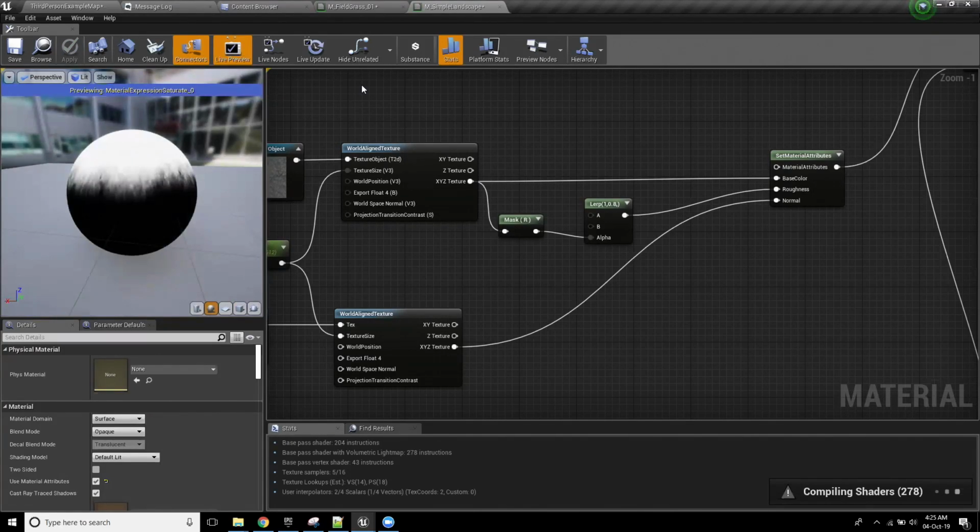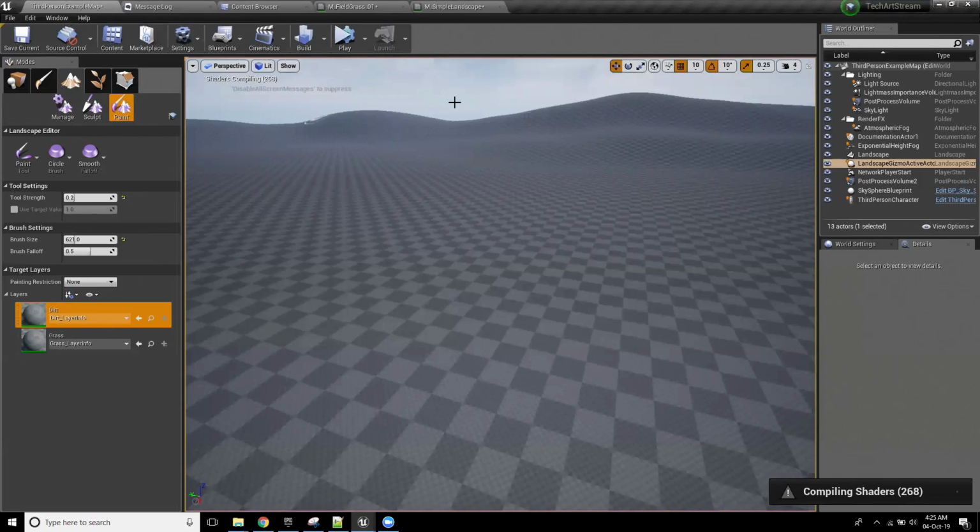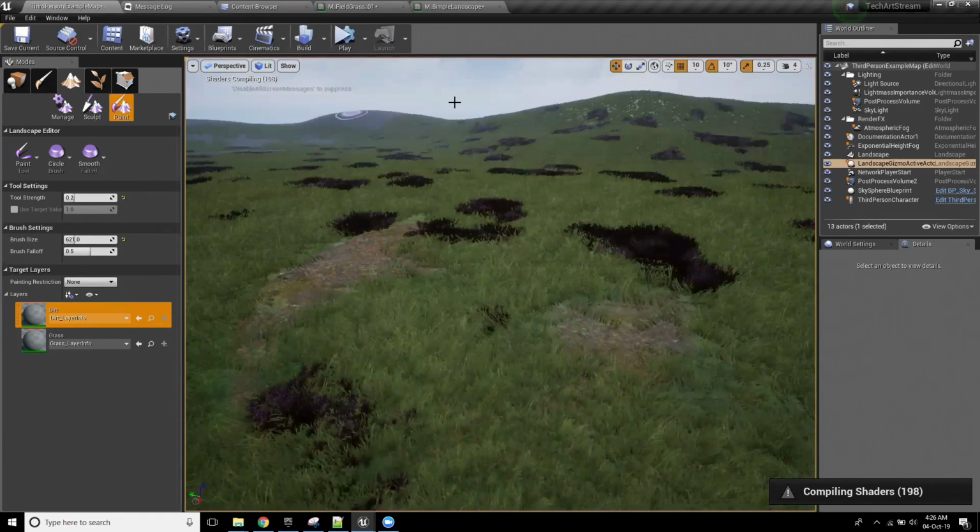So with those things plugged in, I'm just going to go back to the landscape and we'll let this thing just do what it does. Give it just a minute. You want to take a question?